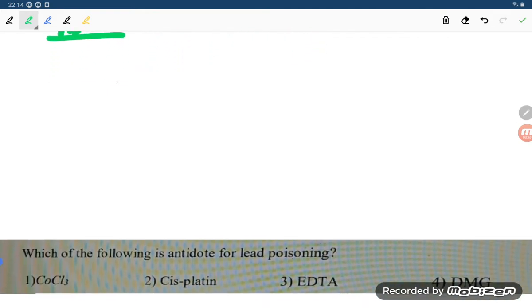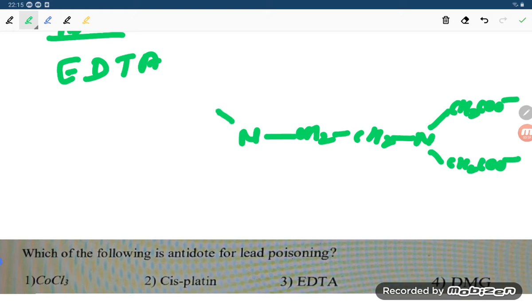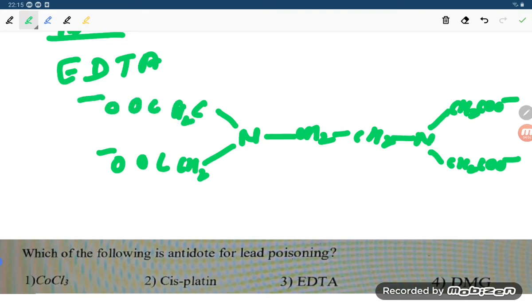What is the formula of EDTA, student? EDTA is ethylenediaminetetraacetate. Here is N, here is CH2 and this CH2, and here is N. So ethylenediamine, and here is CH2COO minus, and here is CH2COO minus. In the same way, here is CH2COO minus, and here is CH2COO minus.